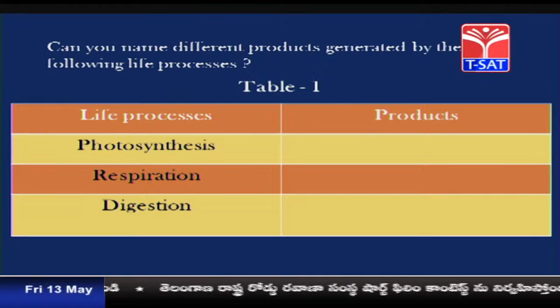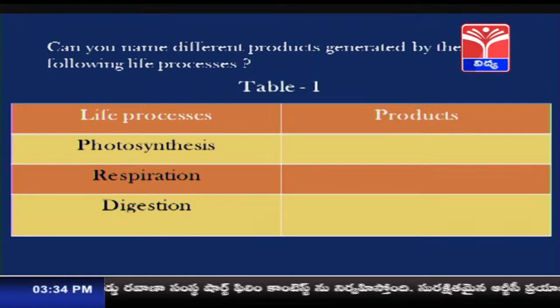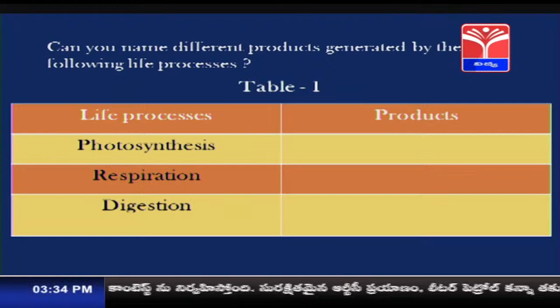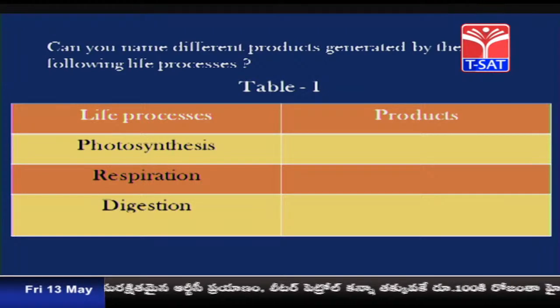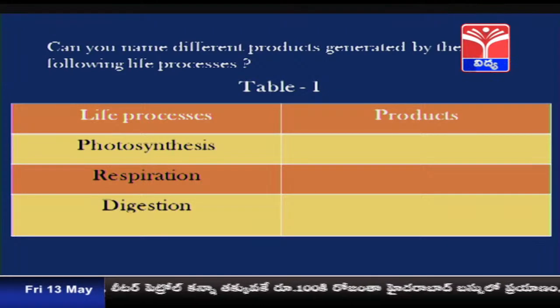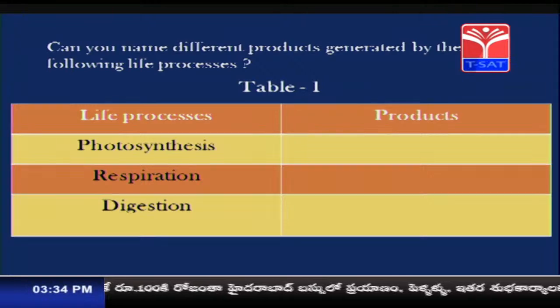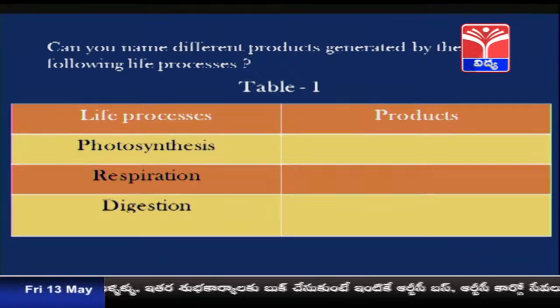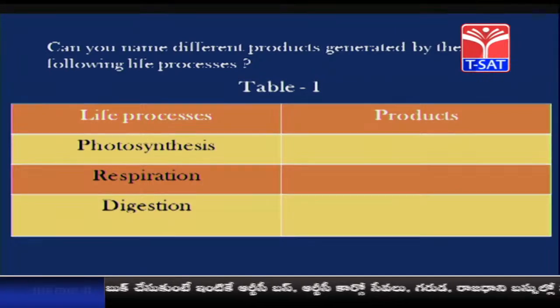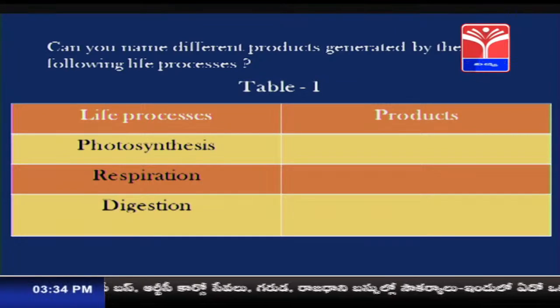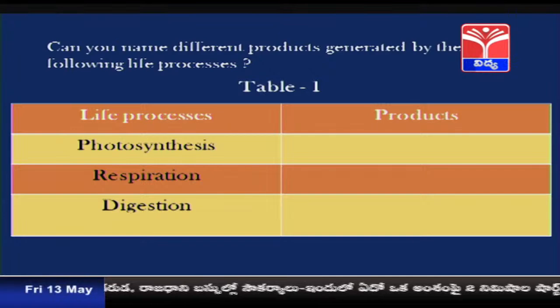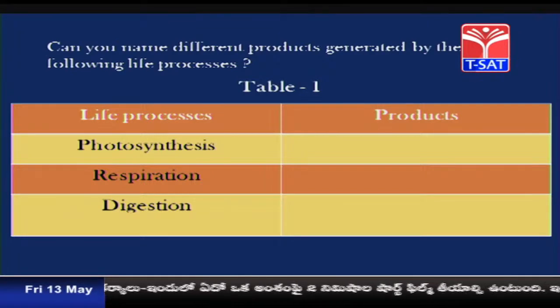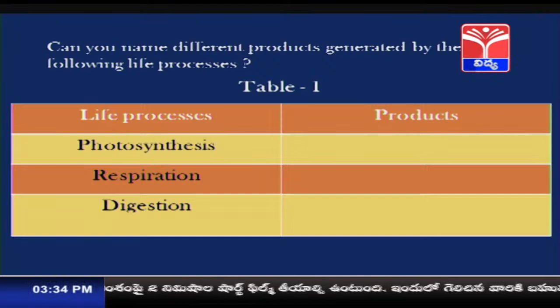Yes, glucose, oxygen and water are produced. In the process of respiration, the products carbon dioxide and water are produced. In the physiology of digestion, nutrients are produced. The undigested, unabsorbed food is also produced, which is eliminated in the process of defecation as fecal matter.